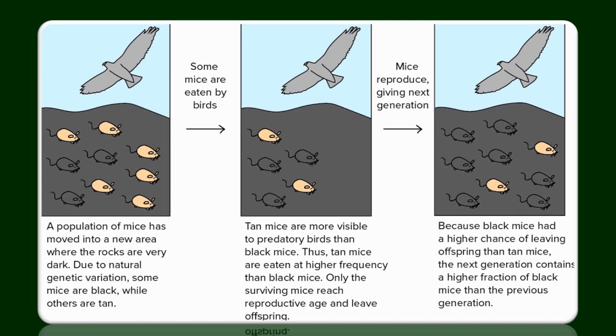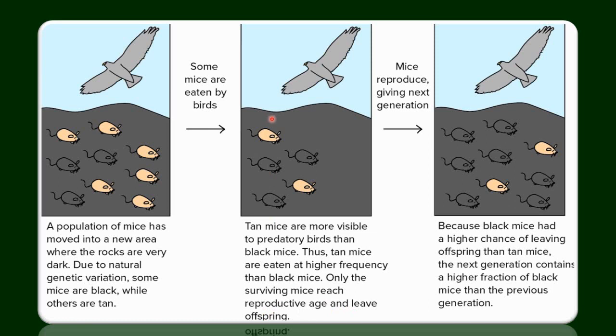Here is another example for survival of the fittest. Take for example, there is a population of mice. They moved to a new area where the rocks are very dark. But due to genetic variation, some mice develop a dark, black color, whereas others are tan, that is brown color. So what happened with a natural predator? The mice that are brown are easily visible, so they are eaten at a higher frequency than the black mice. Only the surviving mice reach reproductive age and leave offspring.